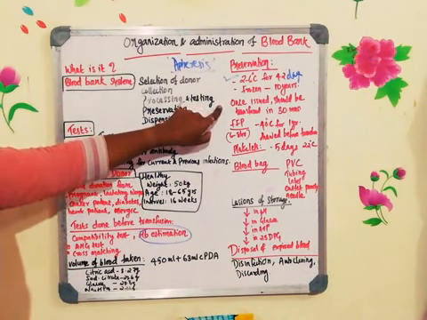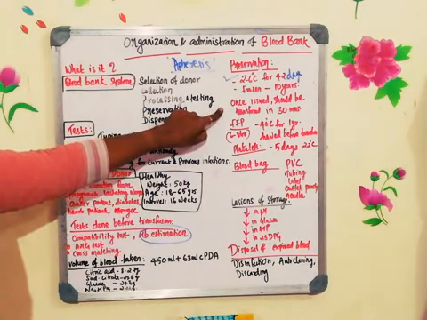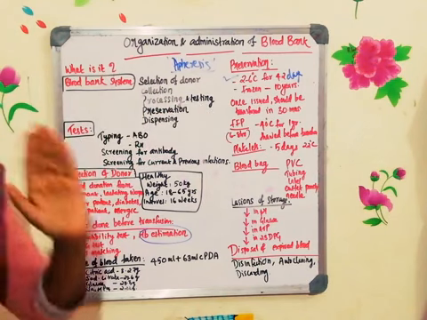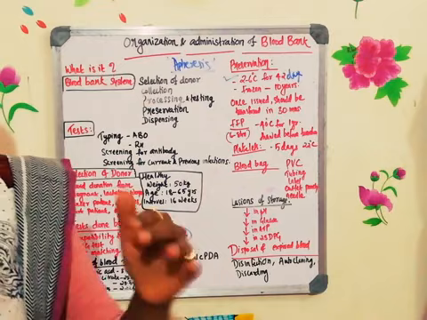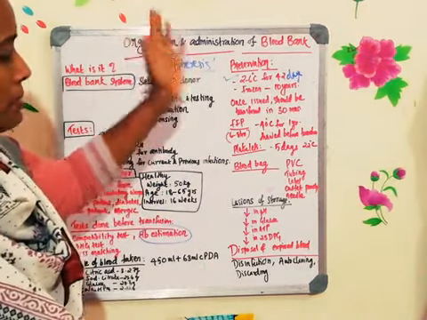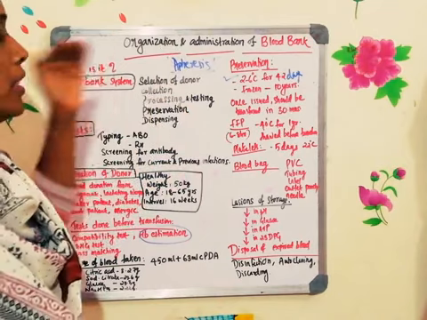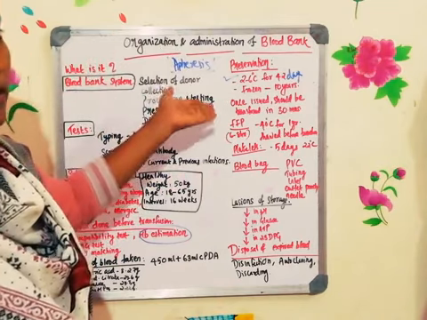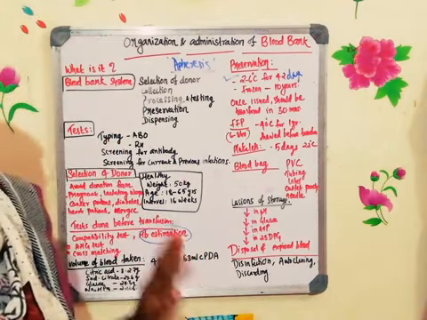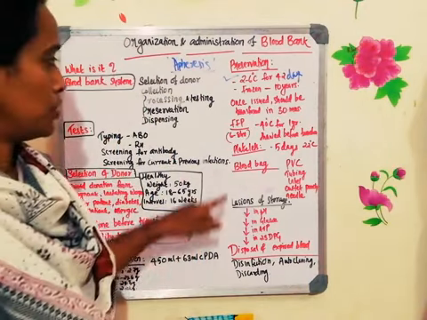And from the blood bank, once one pouch of blood is issued, it should be transfused within 30 minutes of time period. After taking it out from that particular temperature, you are not supposed to keep the blood out for more than half an hour. If you are keeping it for more than half an hour, hemolysis happens. So if hemolysis has happened, you cannot use that blood for the transfusion.